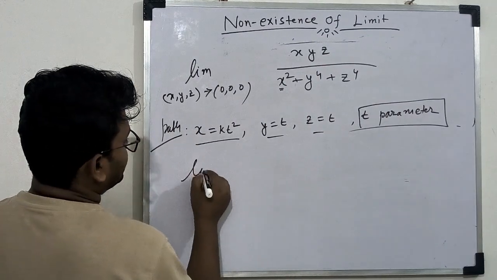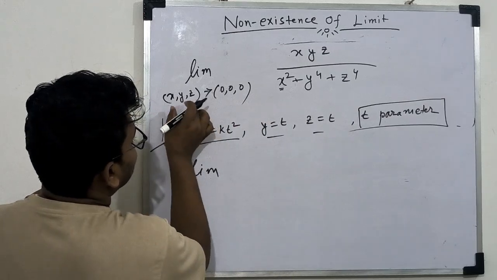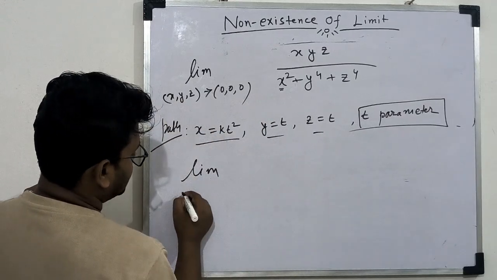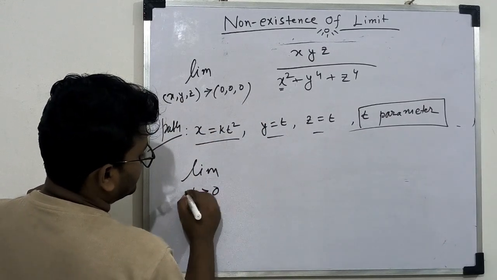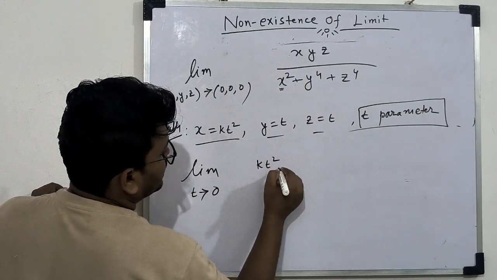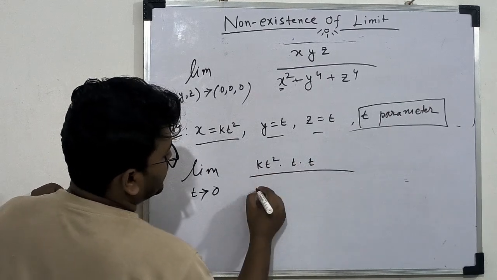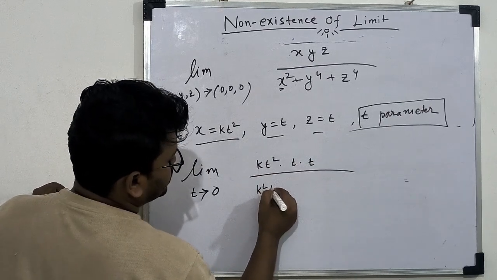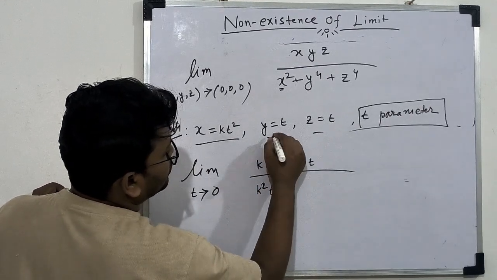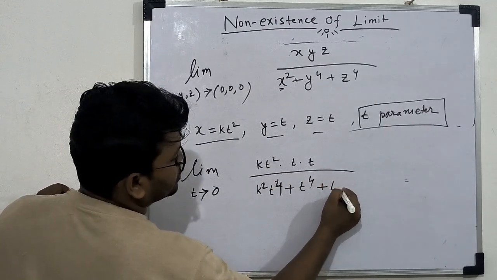Then if t tends to 0, this (x,y,z) becomes (0,0,0). So this becomes limit t tends to 0 of x, this is kt square, into y, this is t, and z, this is t, divided by x square, that is k square into t to the power 4, plus y to the power 4, that is t to the power 4, plus t to the power 4.